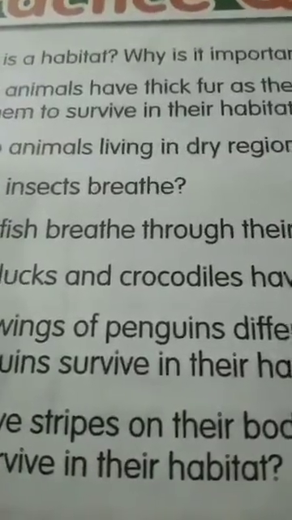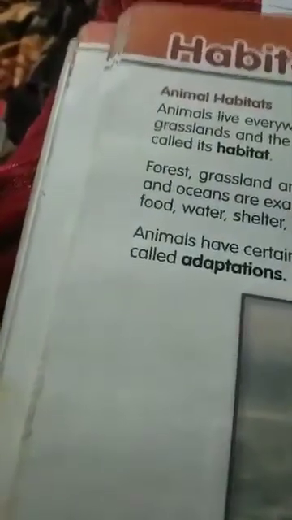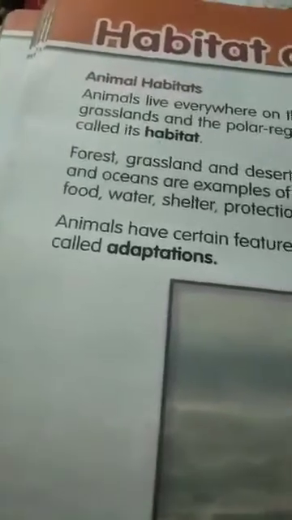What is a habitat? Habitat, here already I told, here it is there. Page number, what is habitat? A natural environment. Page number 52. A natural environment in which an animal lives is called a habitat, right? So here one more is there. Two questions they have asked you. Why is it important for animals? Here, a habitat provides animals with food, water, shelter, protection from predators, and place to raise their young ones, right? So from here to here and from here to here, just you write down.